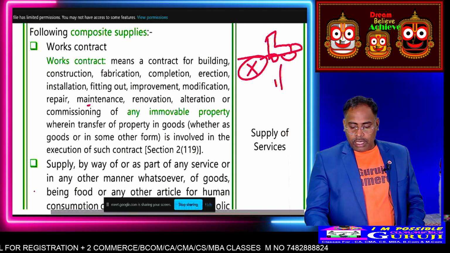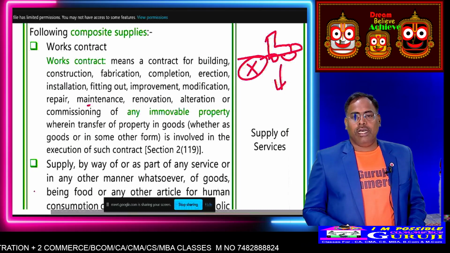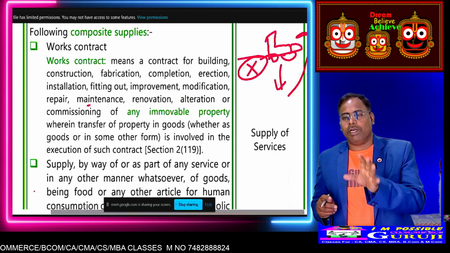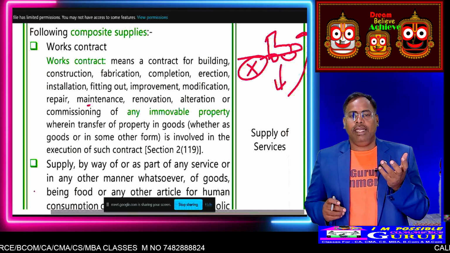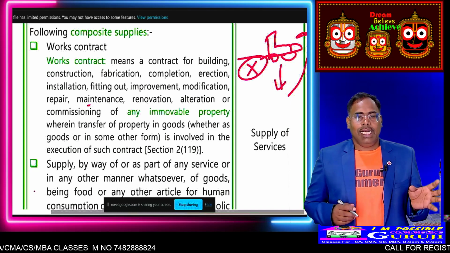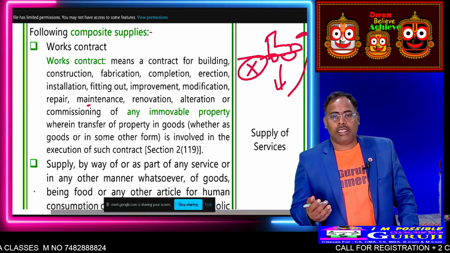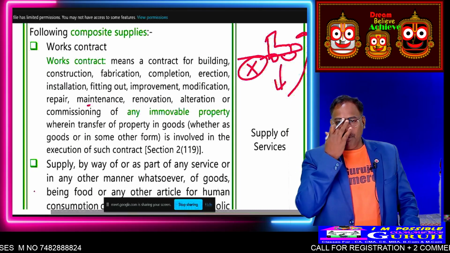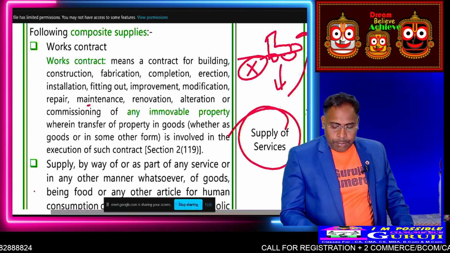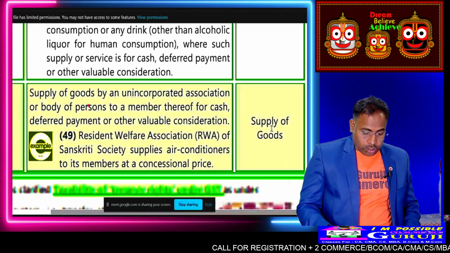You have given a work contract for repairing the truck. Then they return the truck after repairing it. This is a works contract, such as fabrication, construction, repair, electrical maintenance, all these things. Any kind of immovable property. Works contract comes under supply of service.